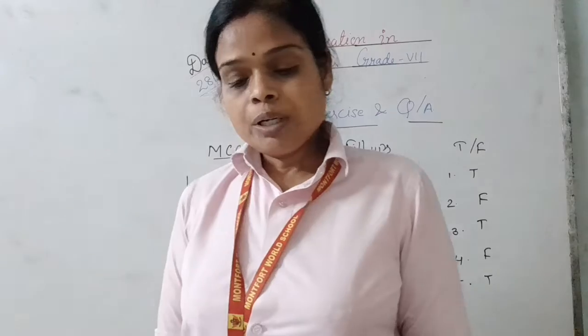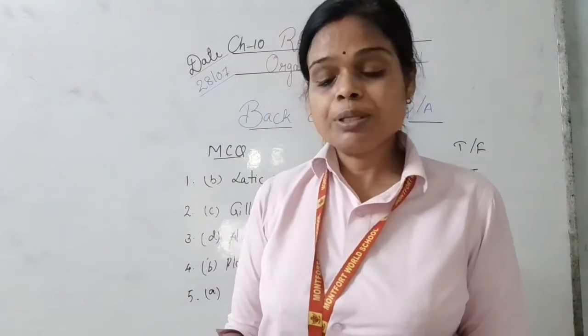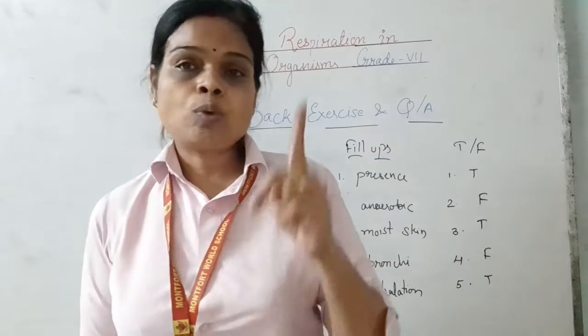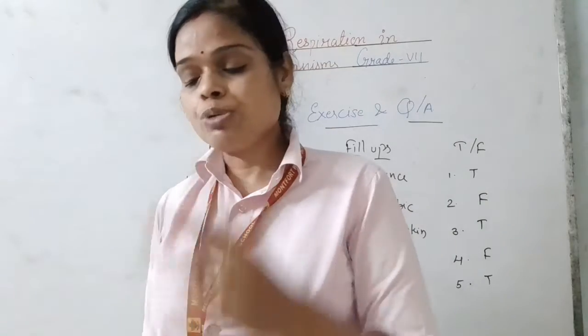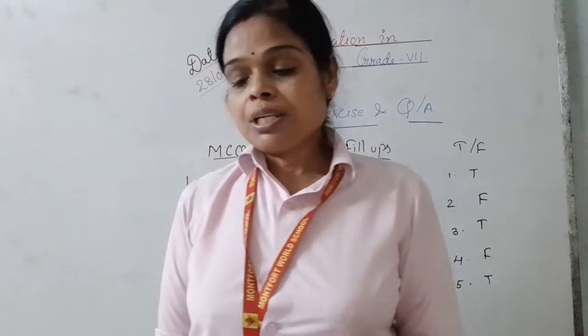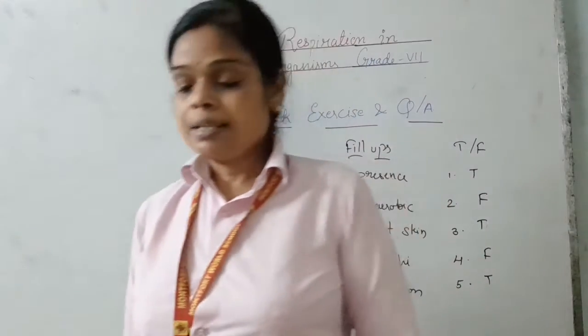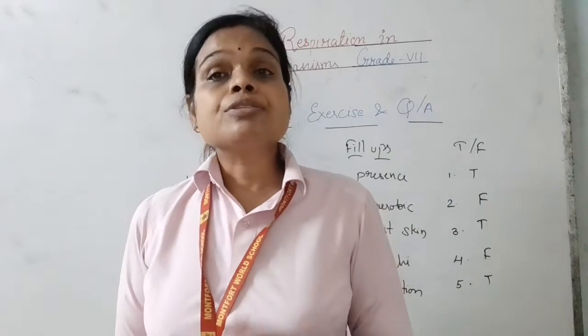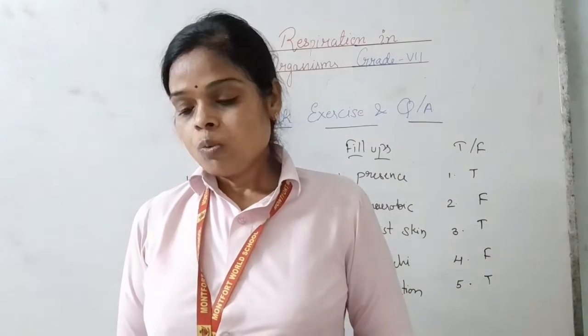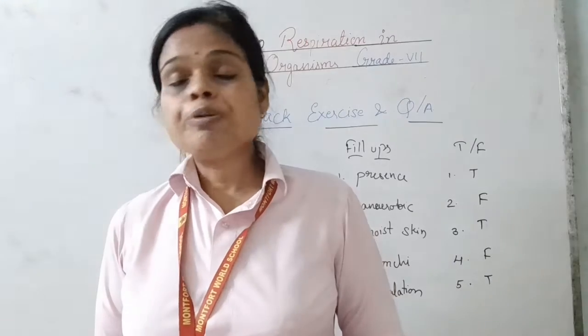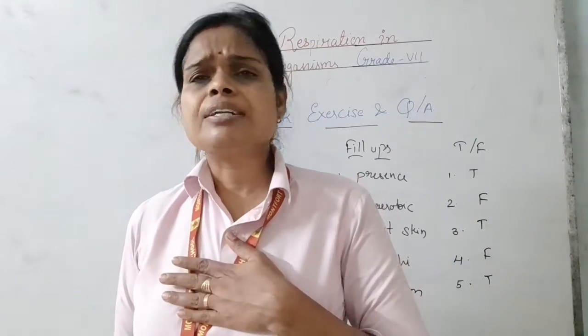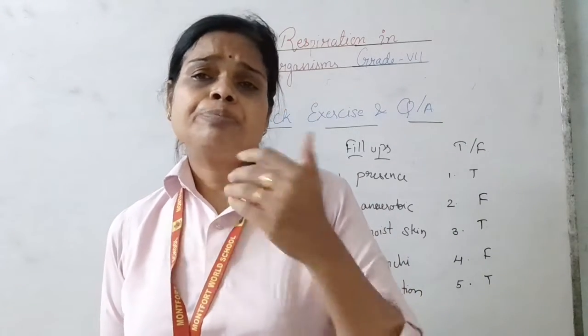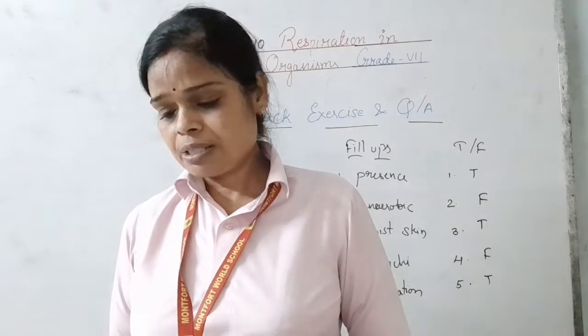Now answer in one word. How many lungs are present in humans? We have 2 lungs, one pair of lungs. Aerobic respiration occurs in the presence of which gas? Oxygen. What is the breathing rate of the average human being at rest? I am at rest, so my breathing rate should be 15 to 18 times per minute.